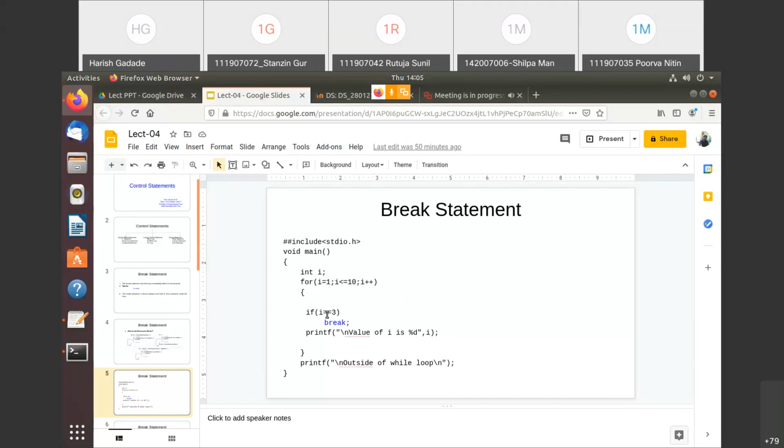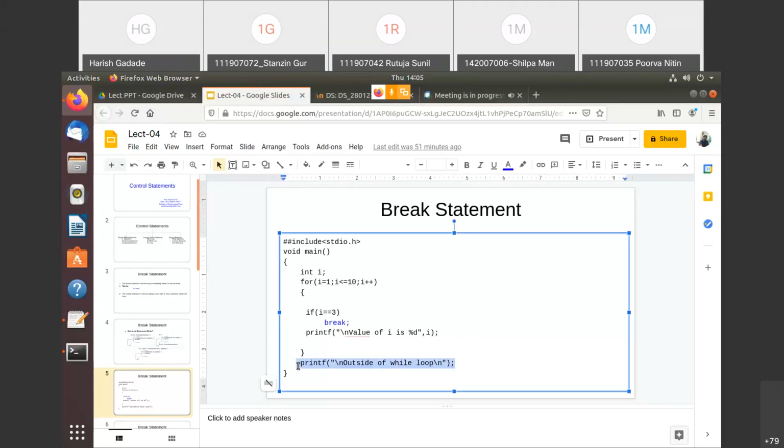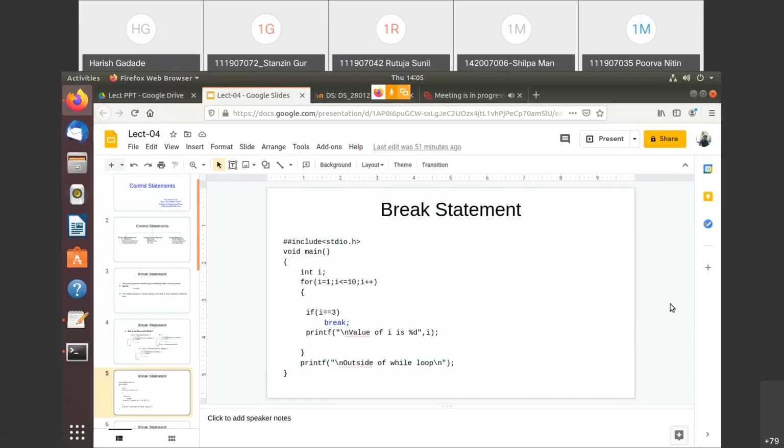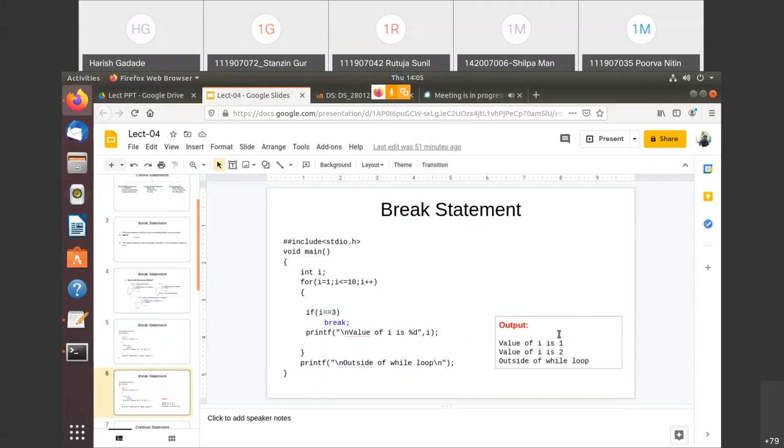As I equals 3, it will execute this break statement, so it will exit from this for loop, and whatever statement is outside of this loop will be executed. So what will be the output here? Value of I is 1, value of I is 2, and outside of the while loop, right? So this would be the output for this one. Getting this? Because I have just written that break statement, right?